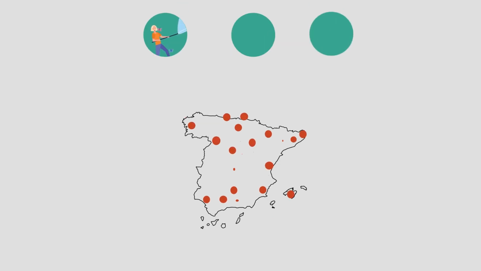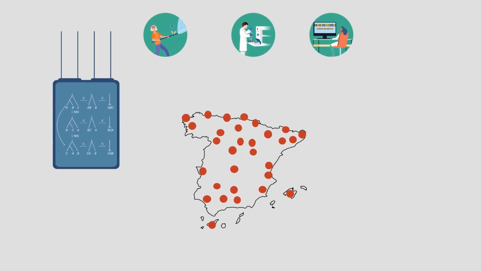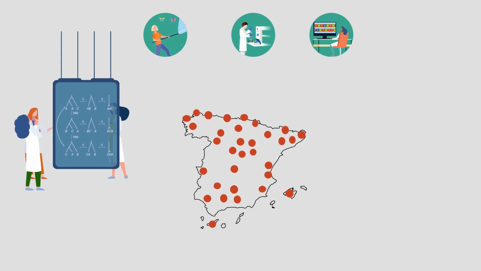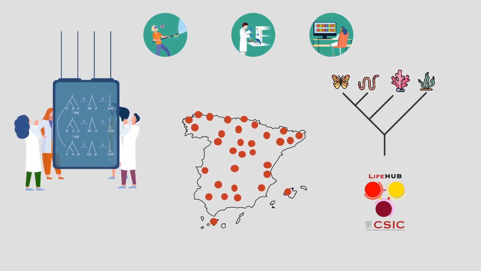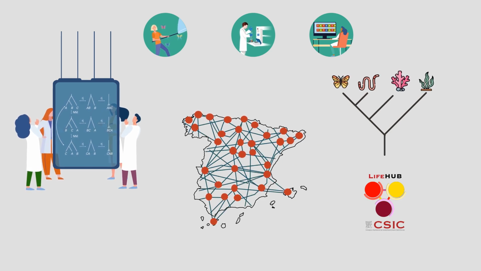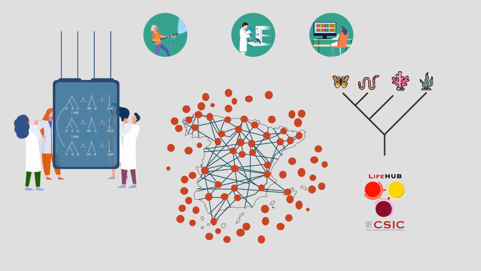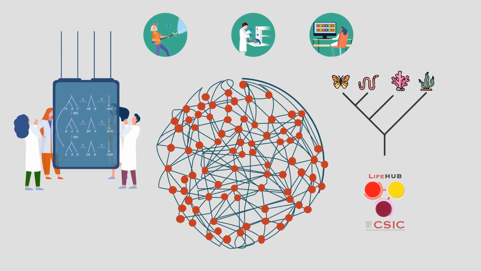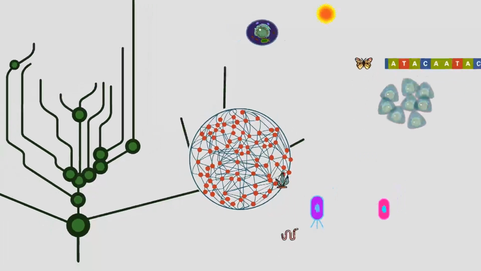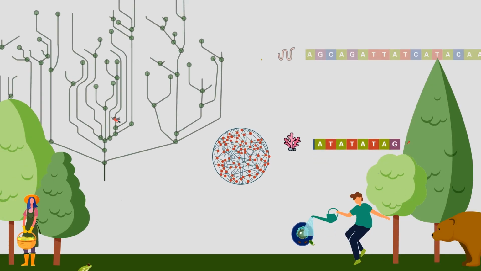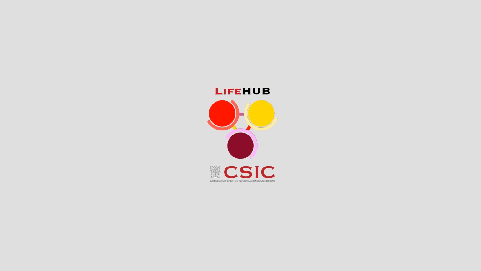In Spain, we have a large scientific community working to understand evolutionary relationships and to advance our understanding of the tree of life and its evolution. The collaborative, multidisciplinary network of excellence, Hub CSIC, was created with the aim of connecting this community through diverse communication, training and collaborative platforms, all with the common goal of responding to a global challenge: to stimulate the generation of ideas and transversal projects so that we can understand the origin of life, its evolution and diversity, and perhaps its synthesis in the laboratory.